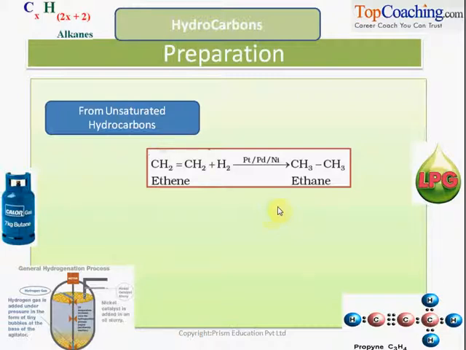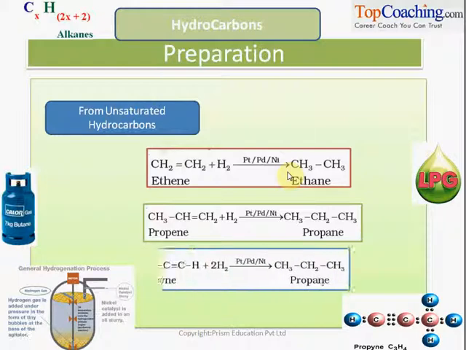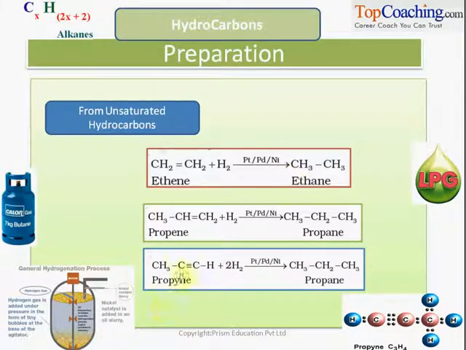These hydrocarbons, when reduced in the presence of catalysts like platinum, palladium and nickel, get converted into their saturated counterparts. Ethene gets converted into ethane. Similarly, propene gets converted into propane in the presence of hydrogen. Hydrogen acts as the reducing agent, right? One more unsaturated hydrocarbon with a triple bond, propyne, gets converted into propane.